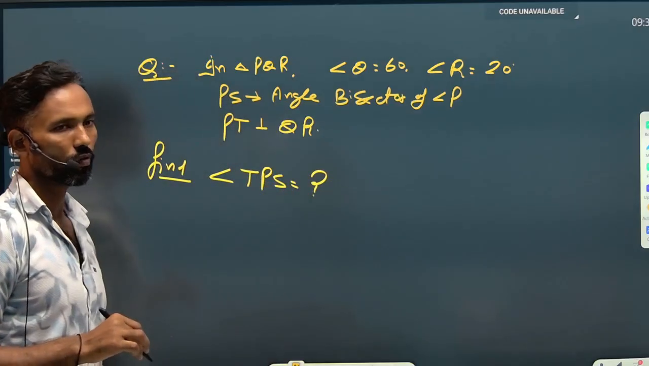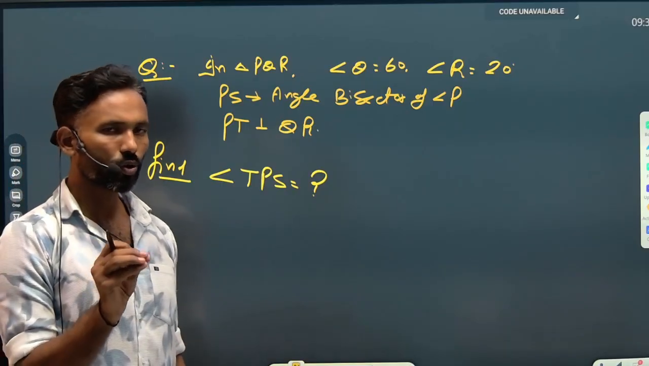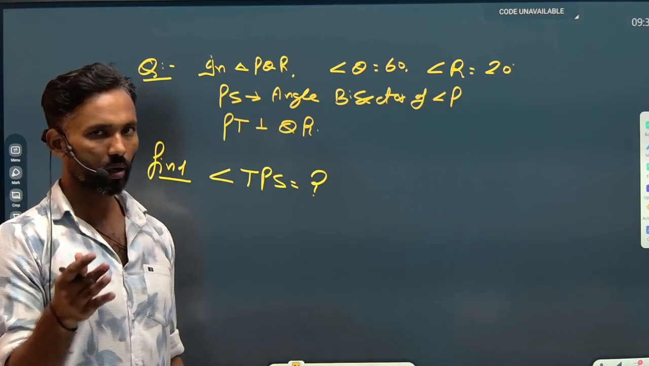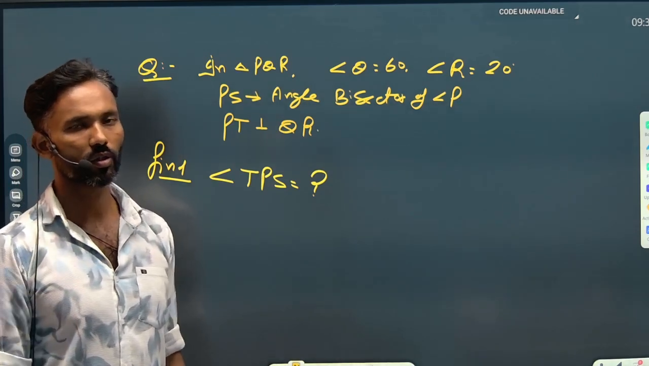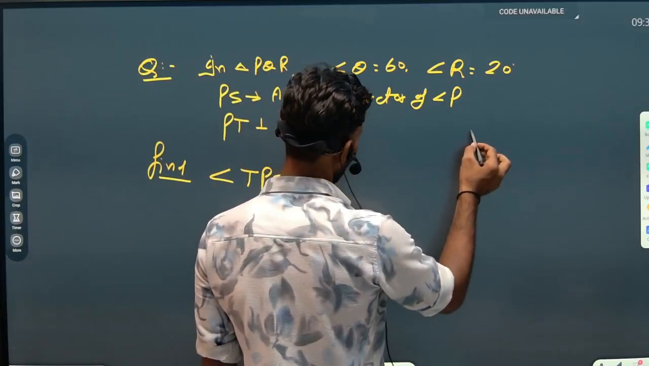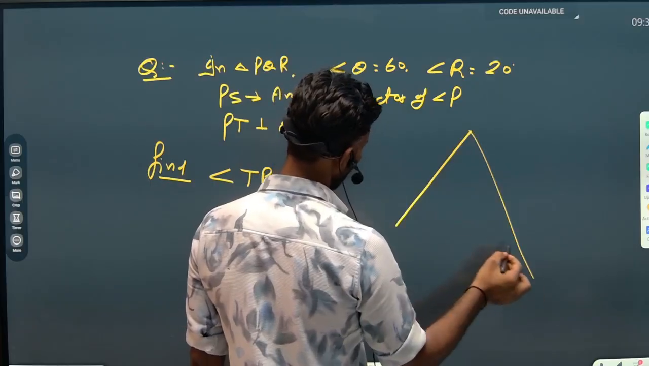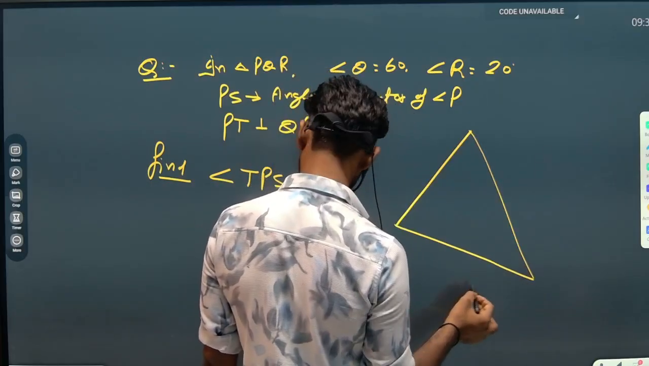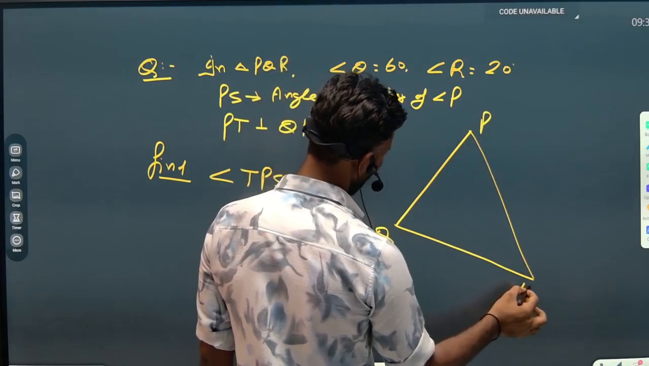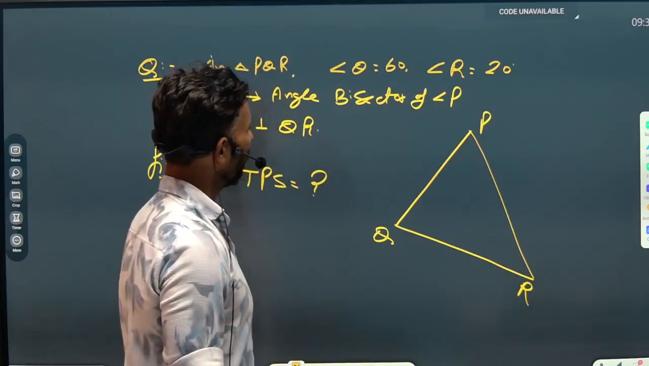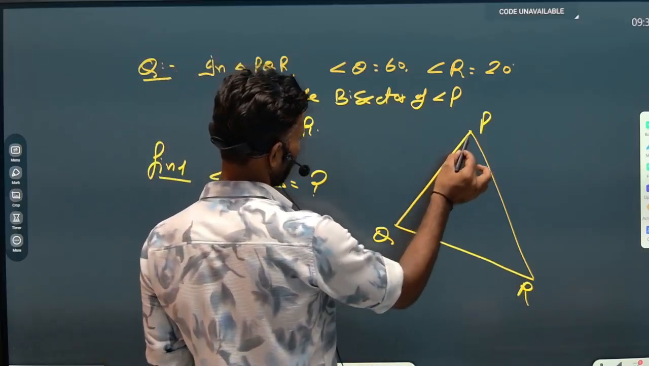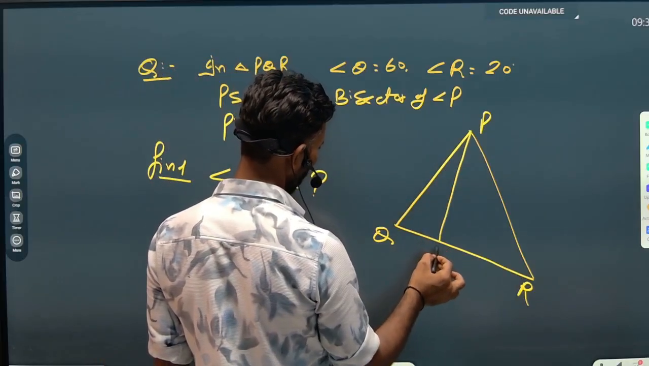What will be the angle TPS? If you know the rule properly, you are going to answer these questions within a few seconds. So firstly, I'm going to draw the diagram for your better understanding. This is the triangle PQR, and in the question it is mentioned that PS is the angle bisector. So I have drawn PS and it is working as the angle bisector.